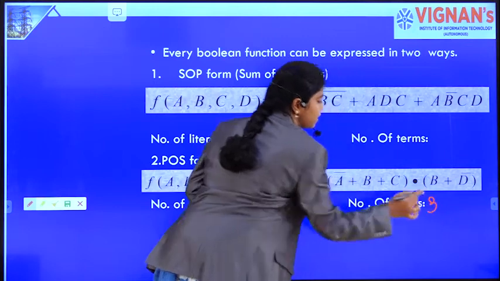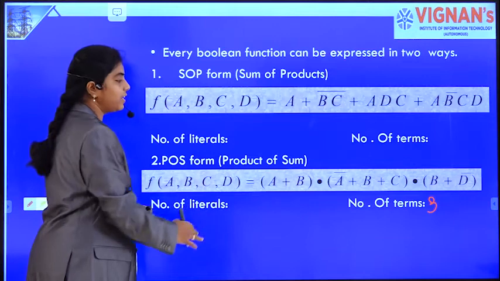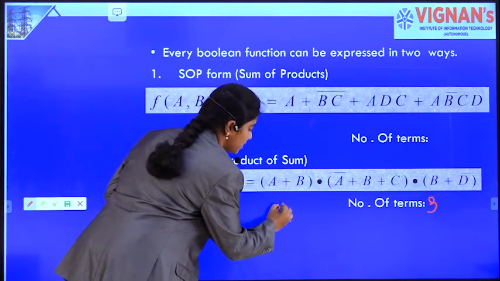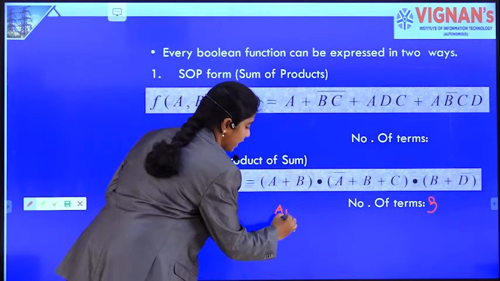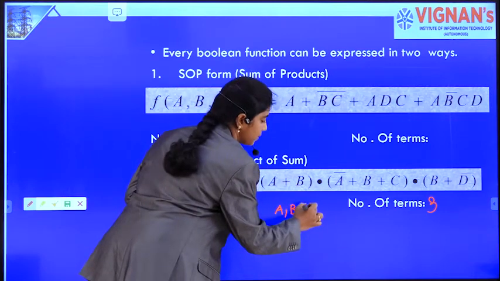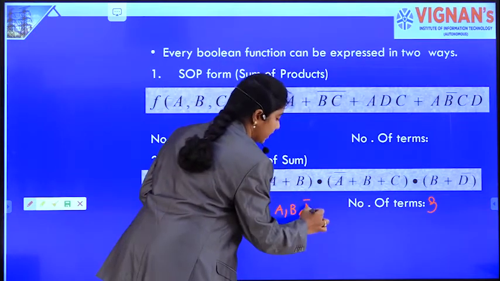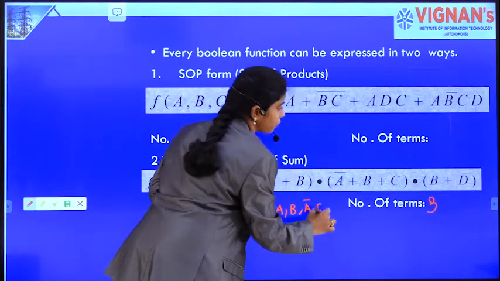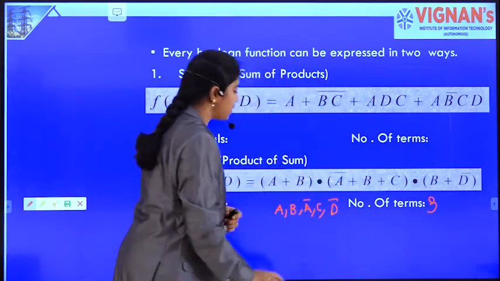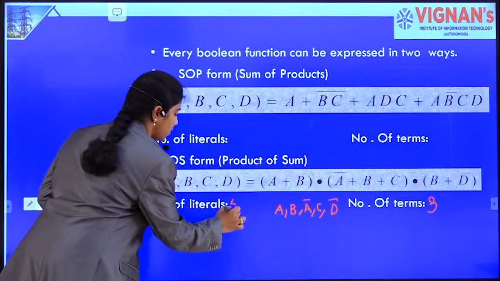This function contains 3 terms. Now we count the number of literals presented in the function. So let's see the number of literals. The first literal is A, and then B, A, B, and then A bar. B is already there, so I am not writing it again. And C, after that B is already there, and D bar. So the number of literals, if you count, 1, 2, 3, 4, 5. So the number of literals are 5.